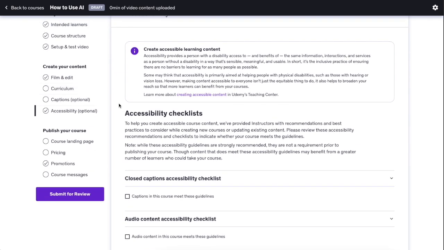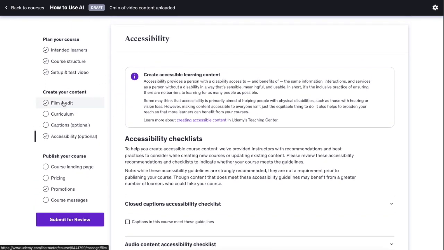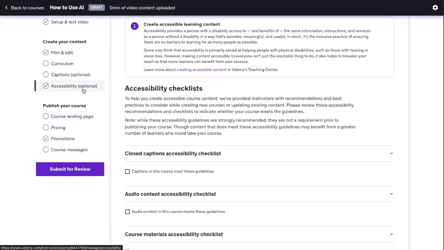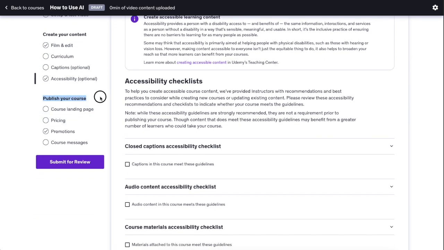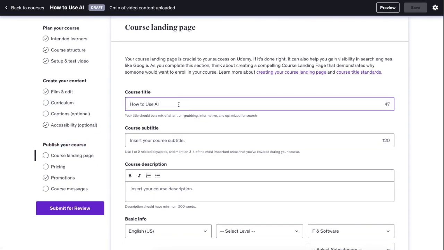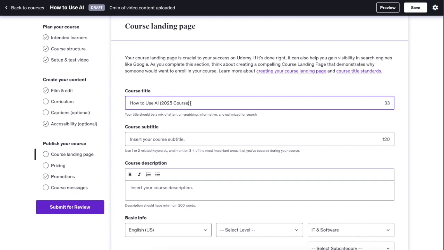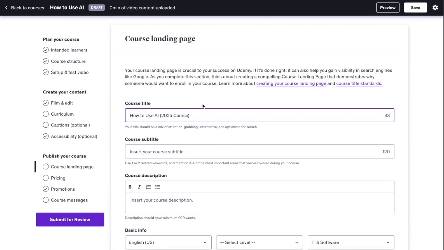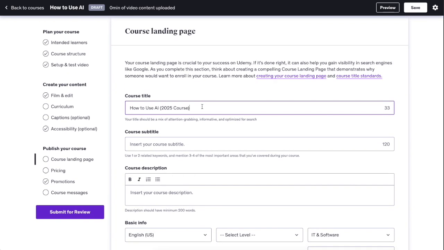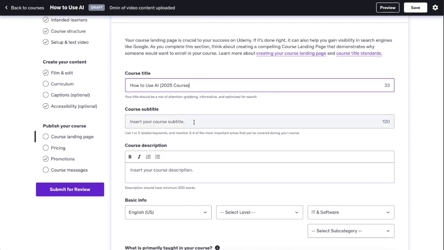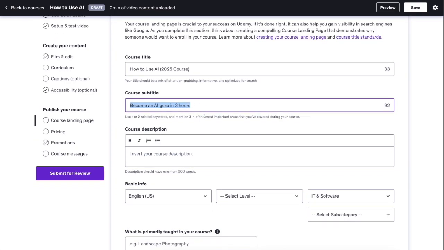And then once you have done all these things, once you have added your content, you have scheduled your curriculum, you have added captions and made it accessible, then it is time to create a course landing page. Once again, here you can tweak the course title. So let's do 2025 guide. So I'm going to add to what I added in the introduction or in the first slide when I just started to create this course. Then you can do a subtitle. Let's do something like become an AI guru in 3 hours.